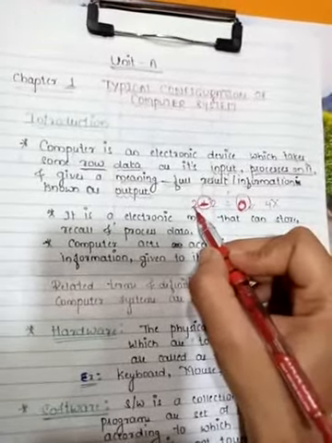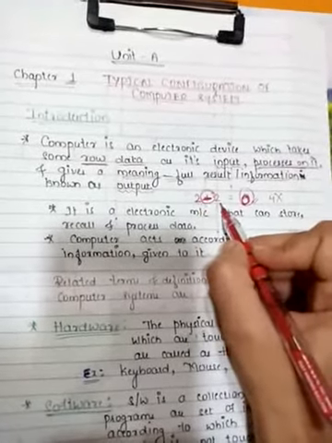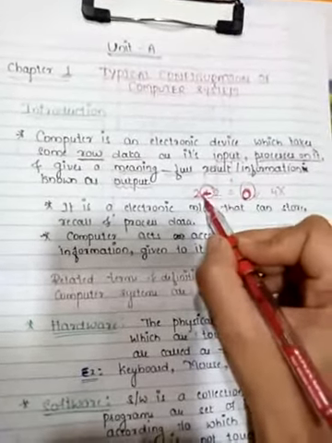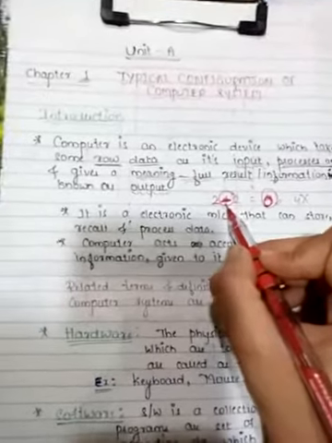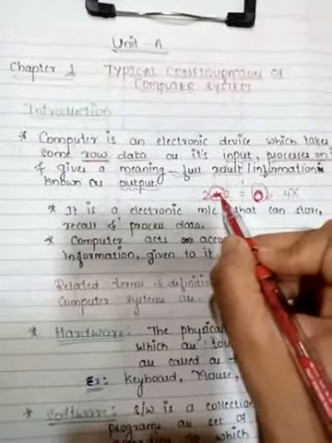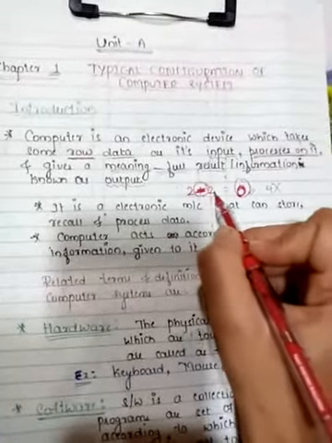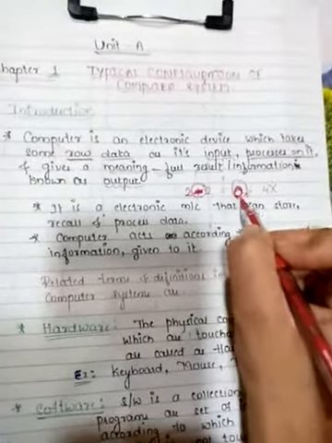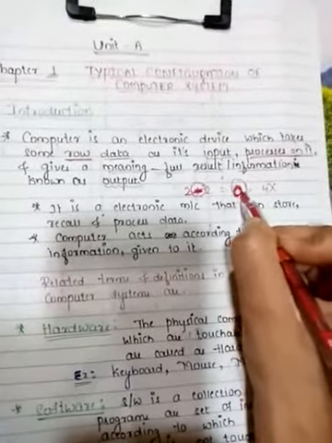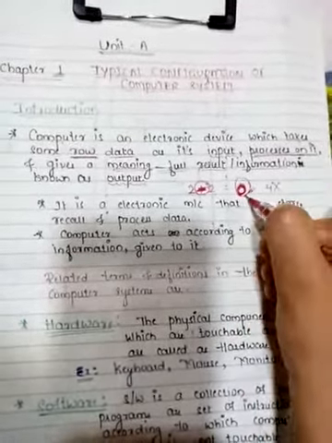As in the earlier example, 2 and 2 both are raw data, but the instruction we have given to the computer is subtraction, that is minus. So according to this instruction, it will act, that is 2 minus 2, and it will give the result 0.